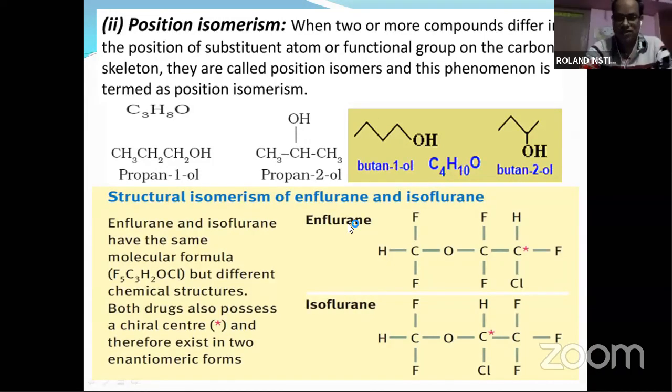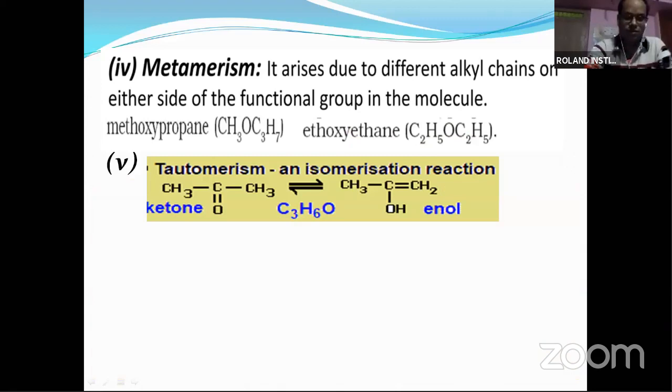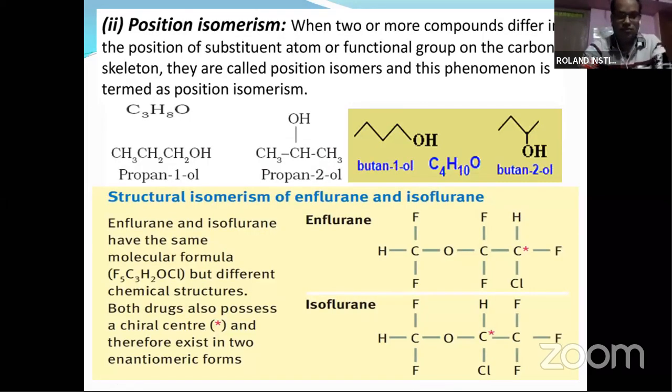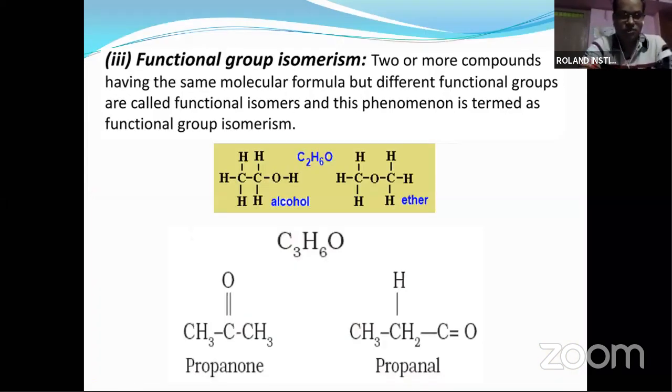Okay, this is another example of drugs having positional isomerism. Next, we'll go for functional isomerism. Functional means the functional group will be changed here. You can see the examples.